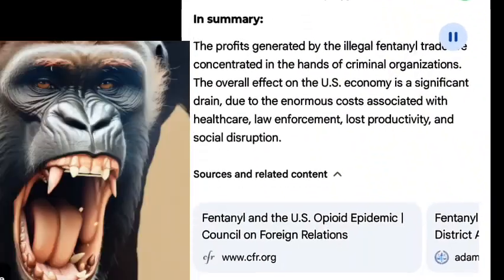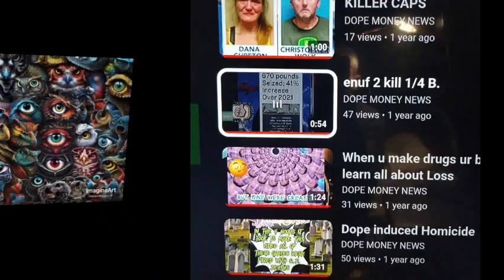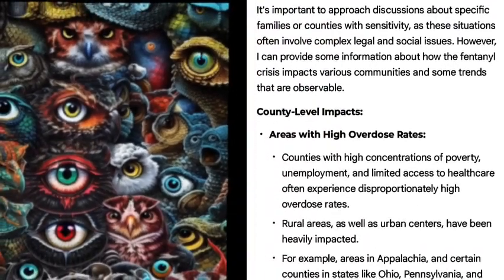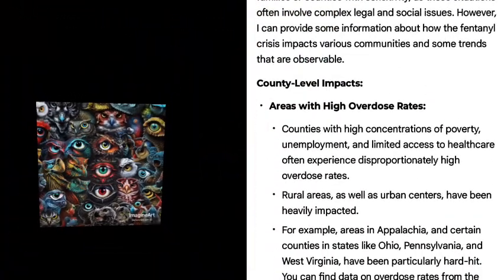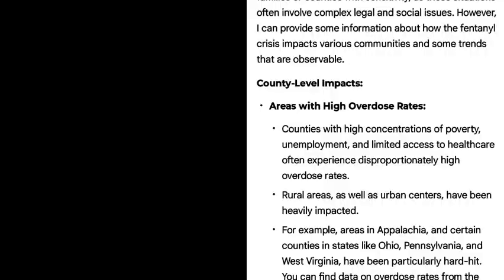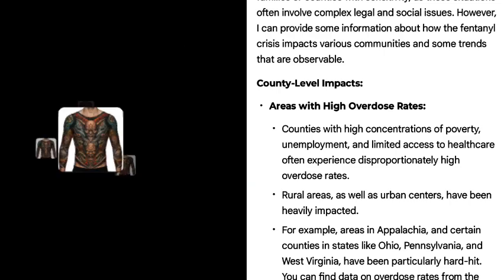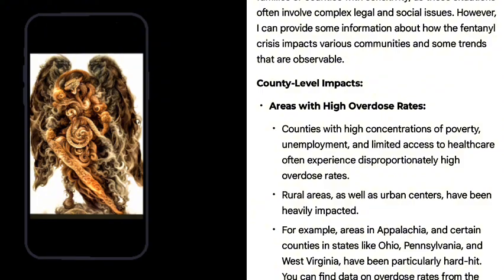It's important to approach discussions about specific families or counties with sensitivity, as these situations often involve complex legal and social issues. However, I can provide some information about how the fentanyl crisis impacts various communities. Areas with high overdose rates, counties with high concentrations of poverty, unemployment, and limited access to healthcare often experience disproportionately high overdose rates. Rural areas, as well as urban centers, have been heavily impacted.